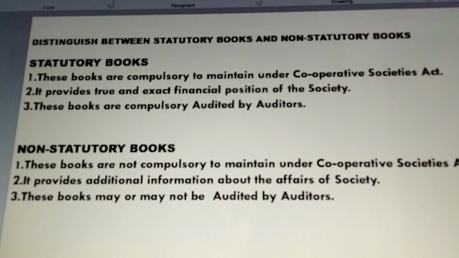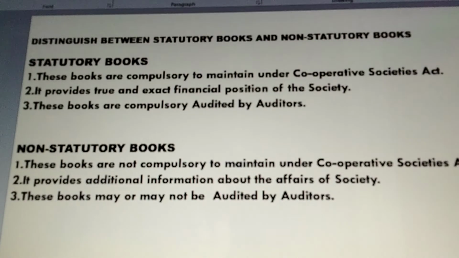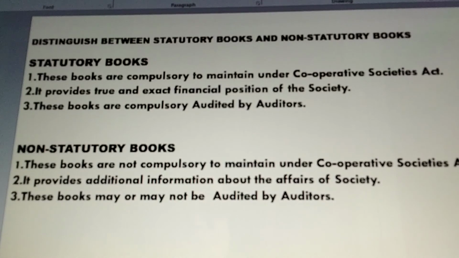Okay, so now let us recollect all the points distinguishing statutory books and non-statutory books. First point: statutory books are compulsory to maintain under the Cooperative Societies Act, whereas non-statutory books are not compulsory to maintain.